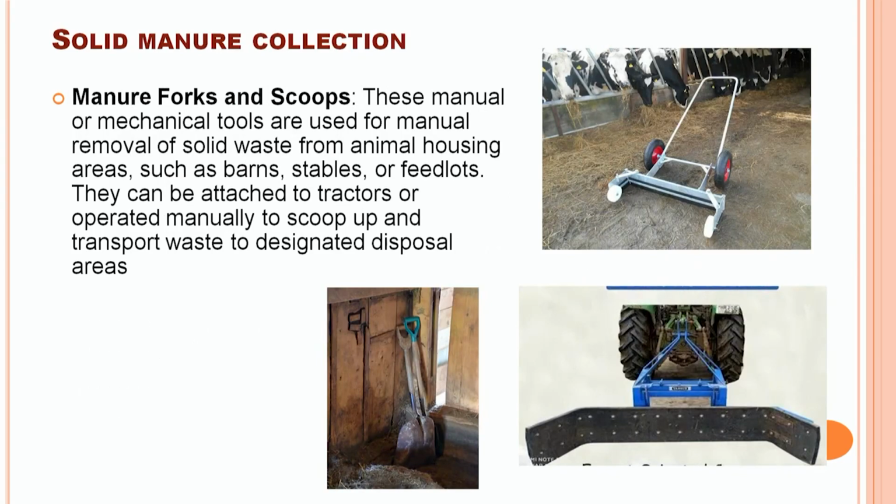For collection of solid waste, we can also use a manure fork or scoop. These manual or mechanical tools are used for manual removal of solid waste from the animal facility. They can be attached to a tractor or operated manually to scoop up and transport the waste to the pre-decided site.